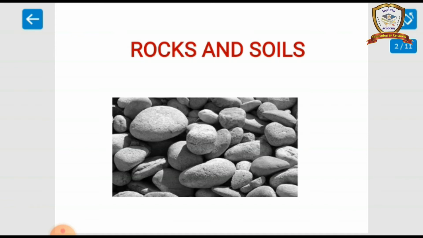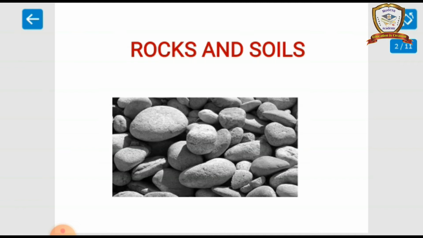The formation of metamorphic rock from igneous rock and the formation of metamorphic rock from sedimentary rock. We will learn some examples. Example of metamorphic rock from igneous rock: granite into gneiss. Metamorphic rock from sedimentary rock. Example: shale into slate.